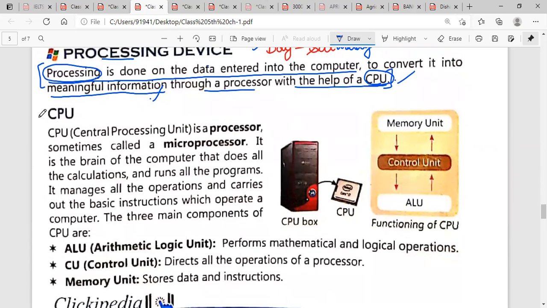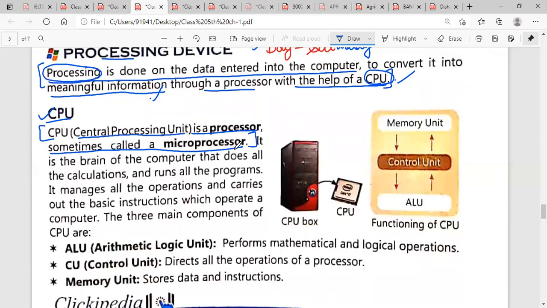Now, what is a CPU? The full form is Central Processing Unit. CPU is a processor, sometimes called a microprocessor. Underline this line: there are two other names of CPU. You can call it a processor or you can also call it a microprocessor. Underline this word microprocessor. It is the brain of the computer that does all the calculations and runs all the programs.